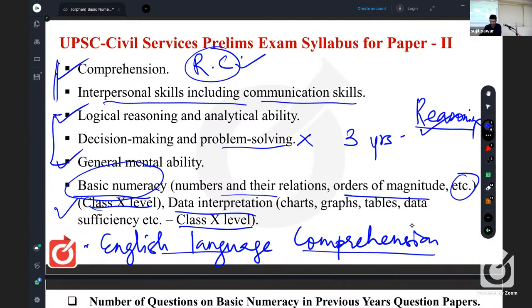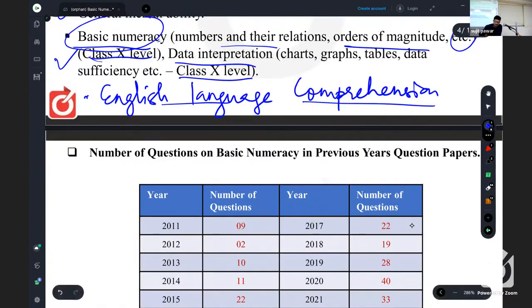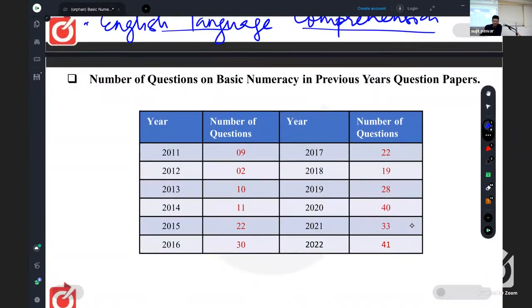Okay, right? So here I would like to tell you the scope of maths. How many questions were asked in the past related to maths? From 2011 to 2022, for the last 12 years, you will find on the screen. In 2011, out of 80 questions, 9 questions were asked only from maths.